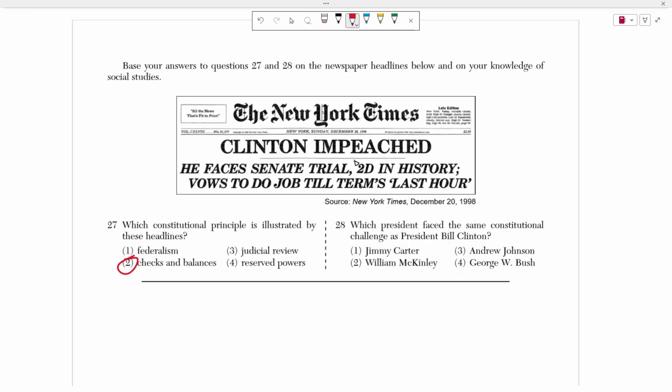Number 28 asks, which president faced the same constitutional challenge as President Bill Clinton? So in other words, the constitutional challenge here is the fact that he's being impeached. So which other president was impeached? Obviously Andrew Johnson was impeached.